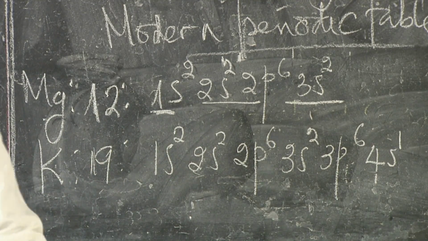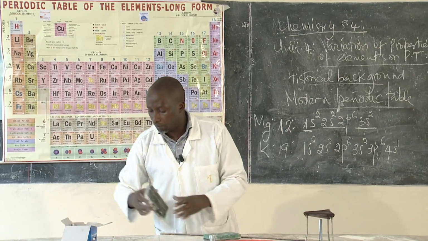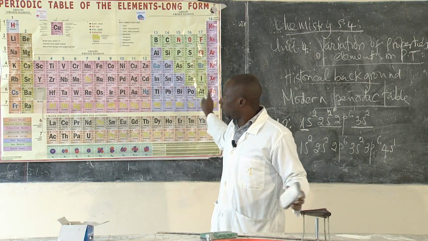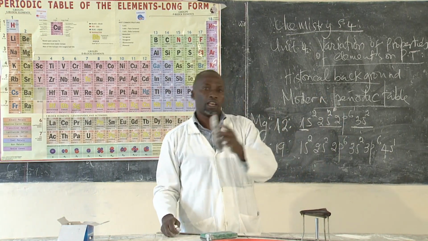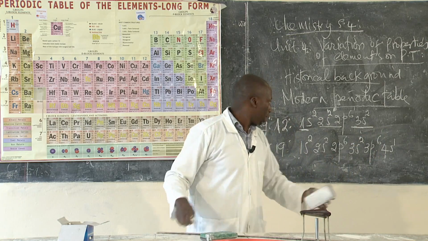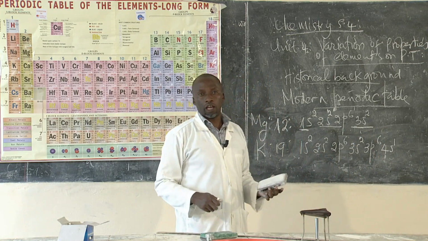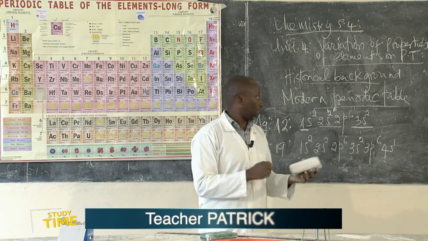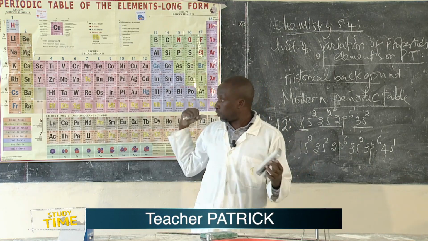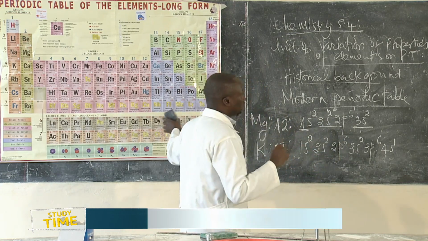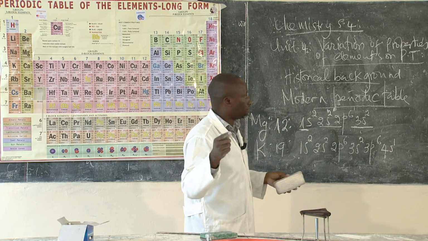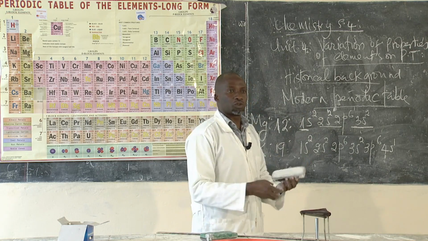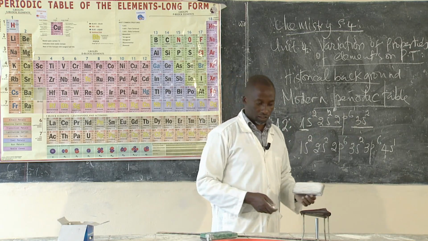Before I wind up, this is all about the modern periodic table, with the groups and periods arranged, the elements arranged according to increasing atomic number. Remember the periodic law by Henry Moseley. This is all we wanted to talk about, the modern periodic table. But before I leave, I would like you to take note of this homework and see whether you can answer these questions.